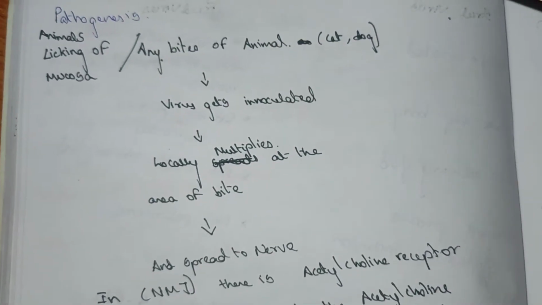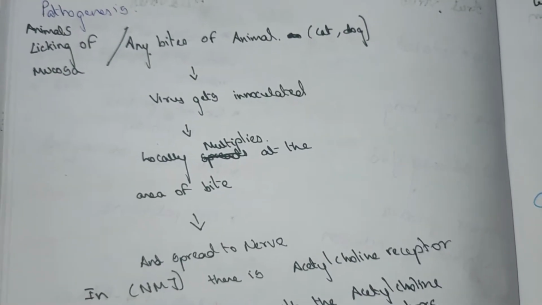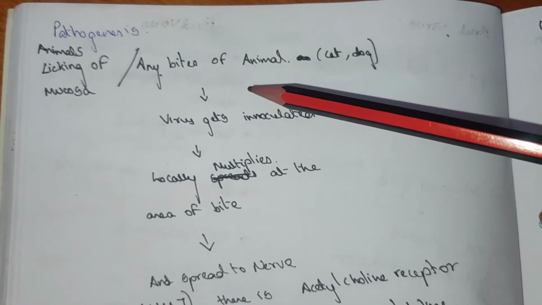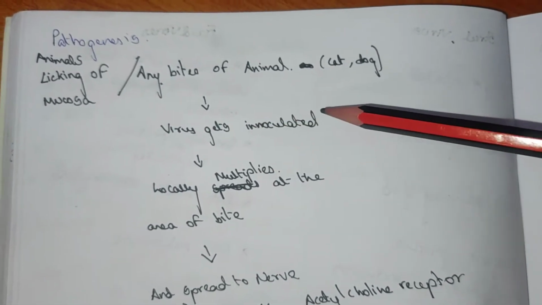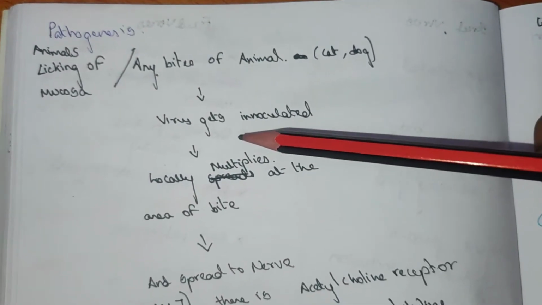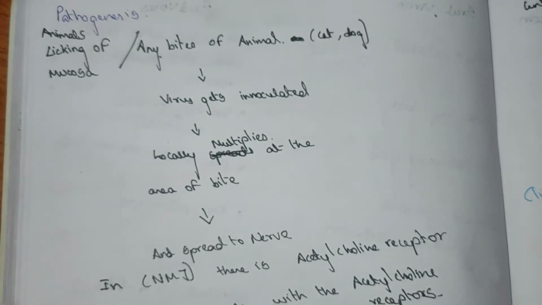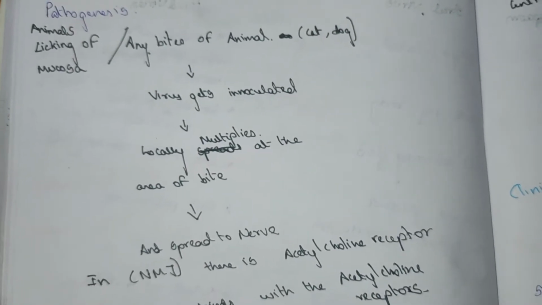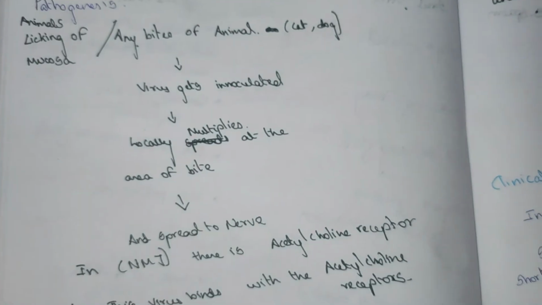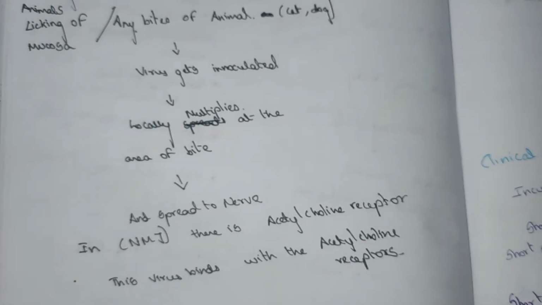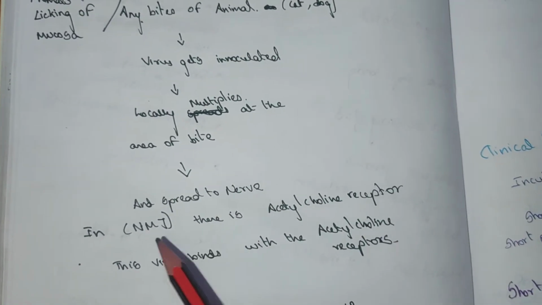Pathogenesis. Animal licking of mucosa: the animal licks our mucosa which is affected with rabies, or any bite of an animal like cat and dog. The virus gets inoculated first and locally multiplies at the area of the bite, where the animal bites or licks the mucosa, and spreads to the nerve.